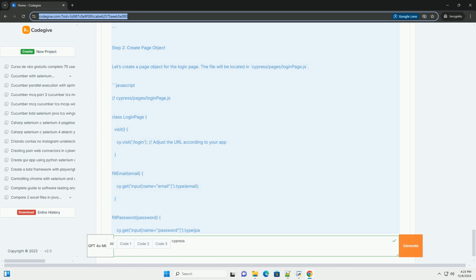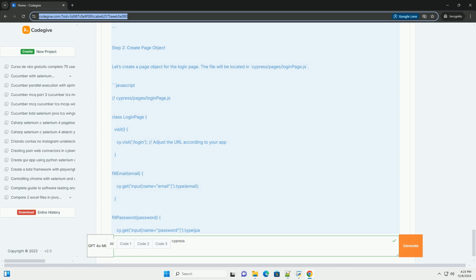Conclusion. Using the Page Object Model in Cypress helps create a cleaner and more maintainable test structure. This approach is particularly useful for larger applications where tests can become complex over time. By encapsulating page-specific logic in page objects, you can make your tests more scalable and easier to manage. Feel free to expand this model further by creating more page objects for different parts of your application and organizing your tests accordingly.